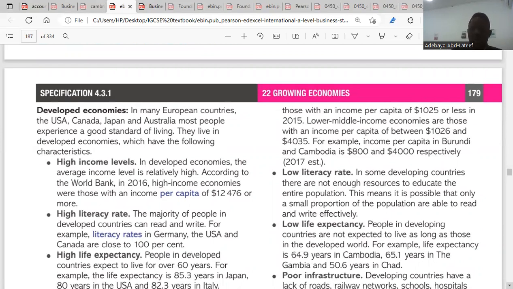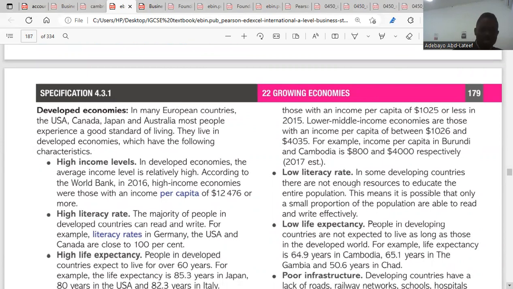So an economy will be considered developed if it has a very high level of economic activity. That means in terms of what they produce in that country, in terms of the consumption in that country, in terms of the production in that country, in terms of the human development index of that country. So if it is so high, then the country will be considered as a developed economy.